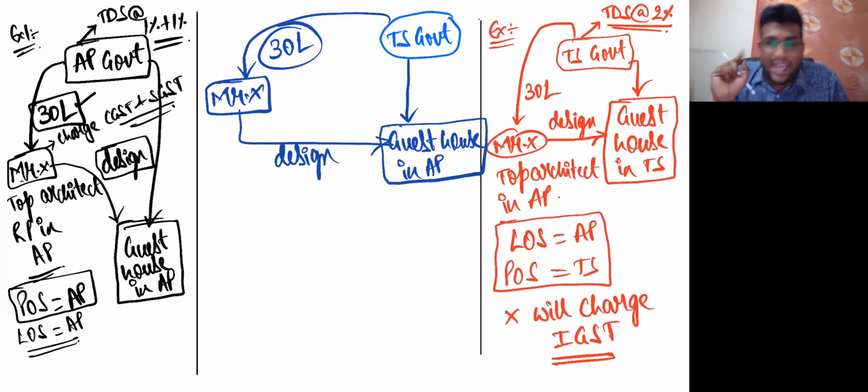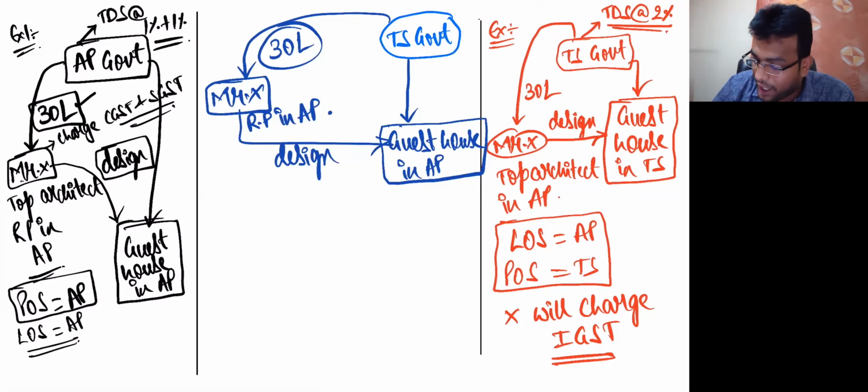First example is a case where service is being taken by AP government. Second example is a case where service is being taken by Telangana government. Third example is a case where service is taken by Telangana government only, but the guest house is in AP. Now, X also is a registered person in AP only.